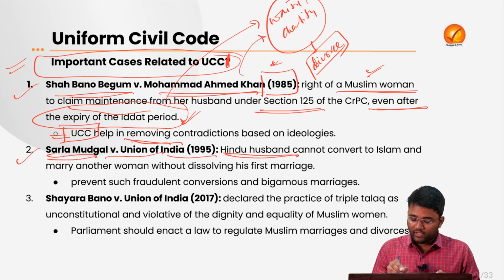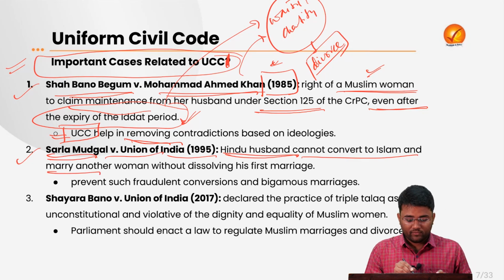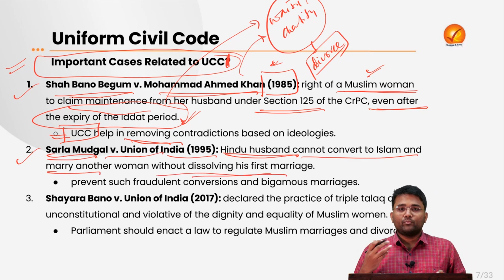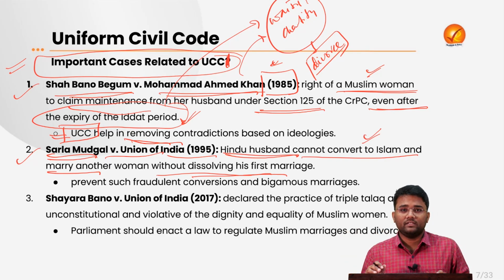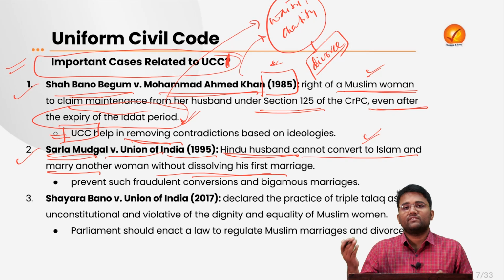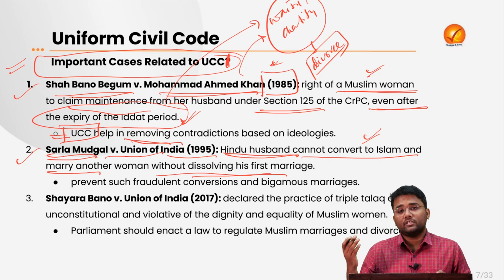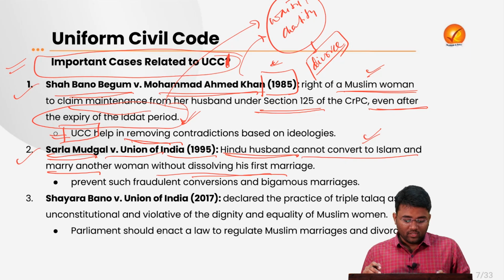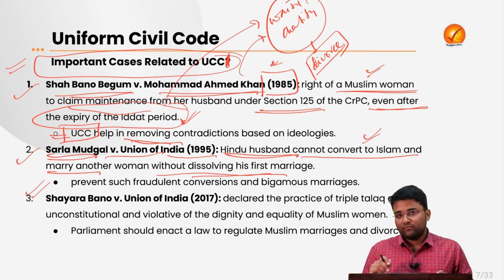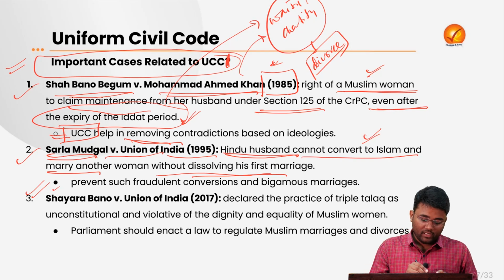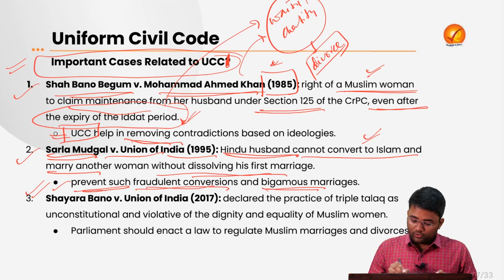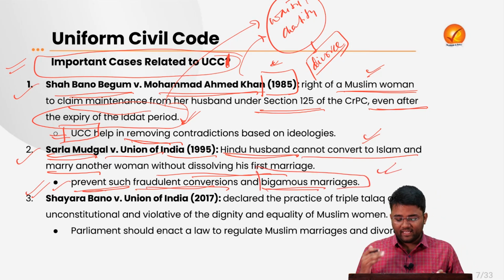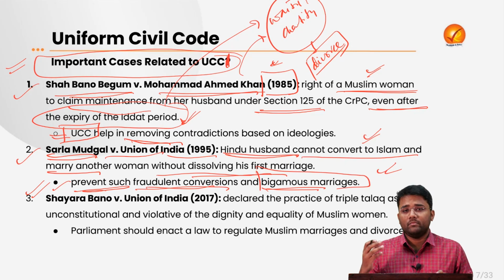Here, a Hindu husband cannot convert to Islam and marry another woman without dissolving his first marriage. So the Supreme Court said that this cannot be done by a Hindu husband who hadn't divorced his first wife, and has now converted to Islam, and he cannot marry any other person. And the Supreme Court further says that there is a need for a Uniform Civil Code because that will help in ensuring that there are no such fraudulent conversions, and it will also help in ensuring that bigamous marriages which are fraudulent in nature can be addressed.